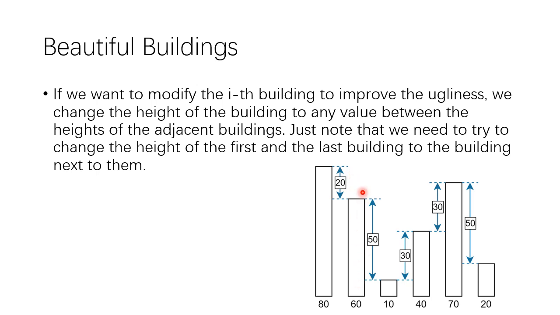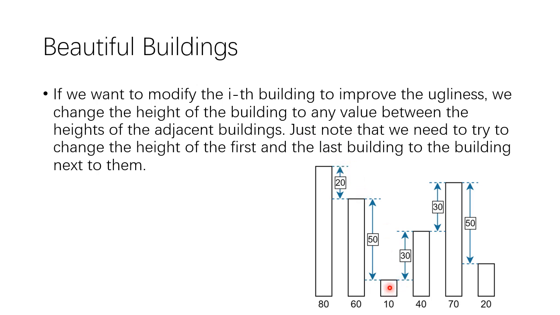And finally, it's like the first one minus the third one. So no matter what the height is, if it's between the first one and the third one, the ugliness doesn't change. But if you make a very tall building, modify this as tall as this, then the ugliness will get higher, you know.